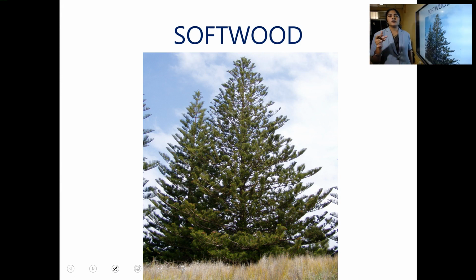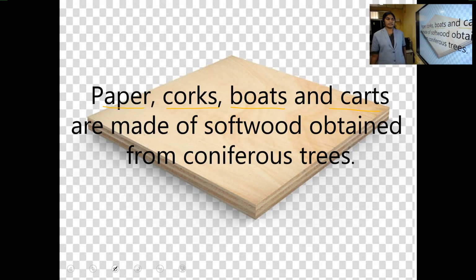Then we learned about softwood. We get softwood mainly from coniferous trees. Conifers are what? Conifers are trees. They are seed-bearing cones. Okay. From that we get softwood. And what are they used for? We use softwood in making paper, then corks, boats and cards.